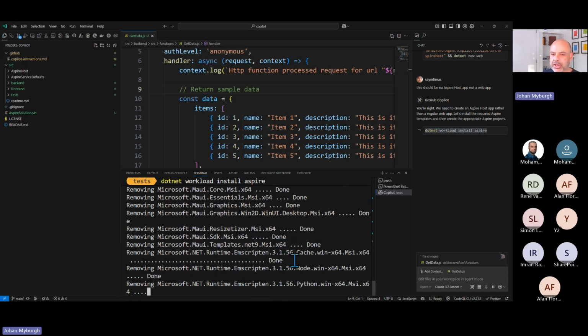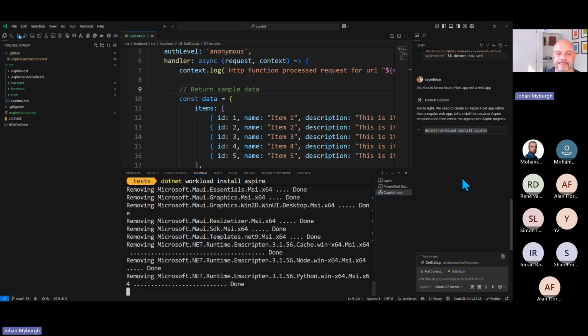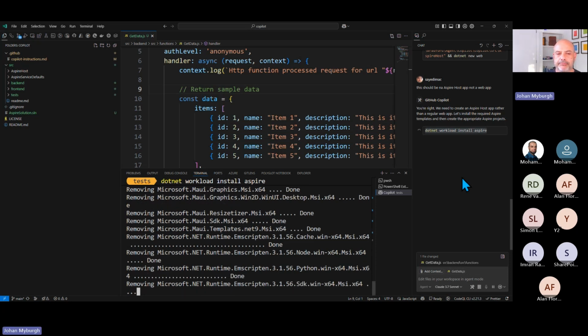All right, so this should not hopefully take too much longer, and then the .NET Aspire workload will be installed on my device, and then we'll continue.